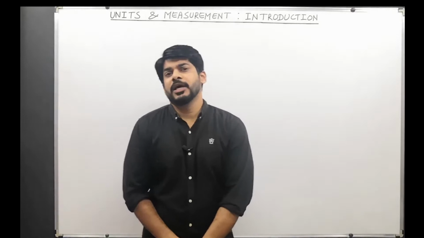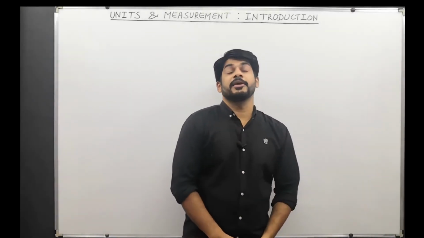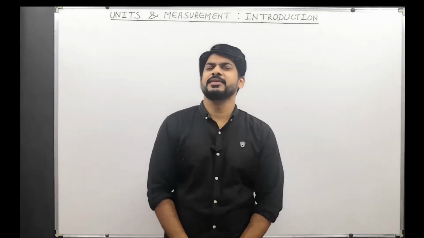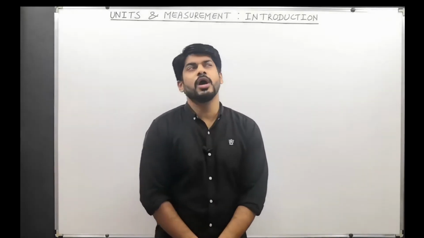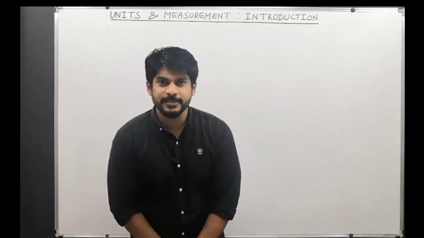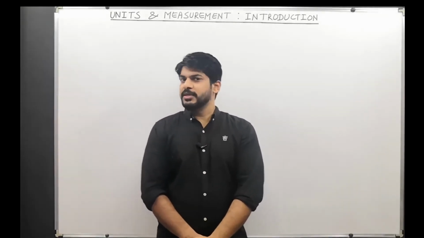We are also going to see how we measure small distances, like the size of an atom or nucleus. At the same time we will learn how we can measure masses and time.